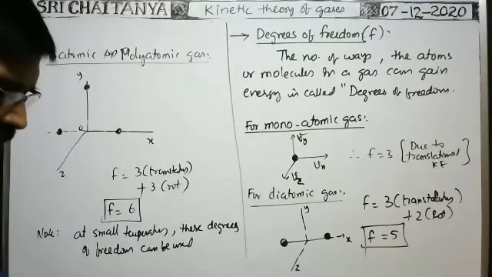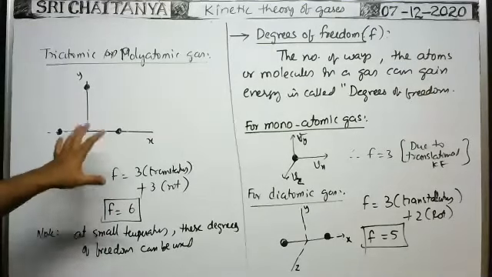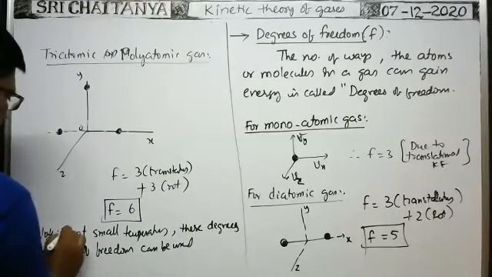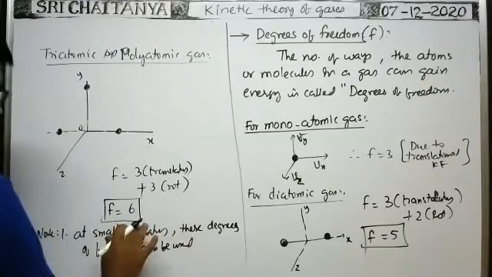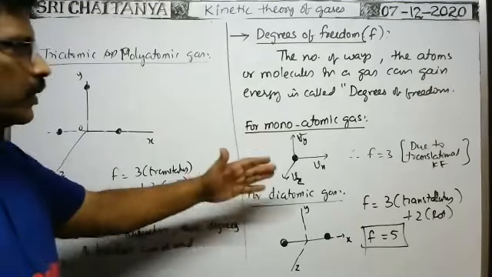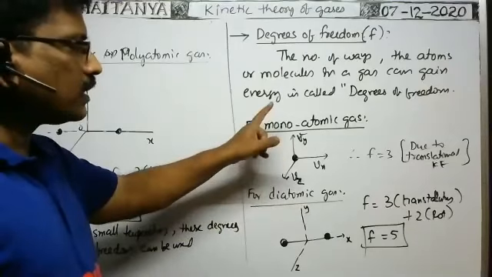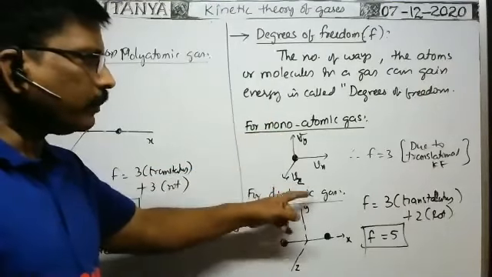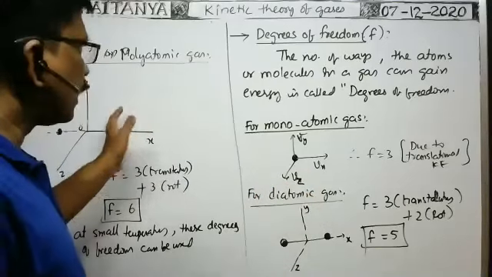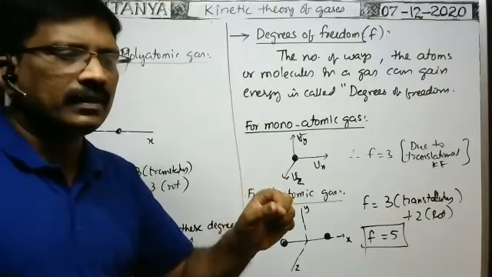So it is clear that degrees of freedom depends on atomicity of the gas. Note 1: at small temperatures, these degrees of freedom are applicable. Next, from these examples, on what factor do degrees of freedom depend? Monatomic means one atom, diatomic means in a molecule 2 atoms are there, here 3 or more atoms are there. The number of atoms in a given molecule is called atomicity.